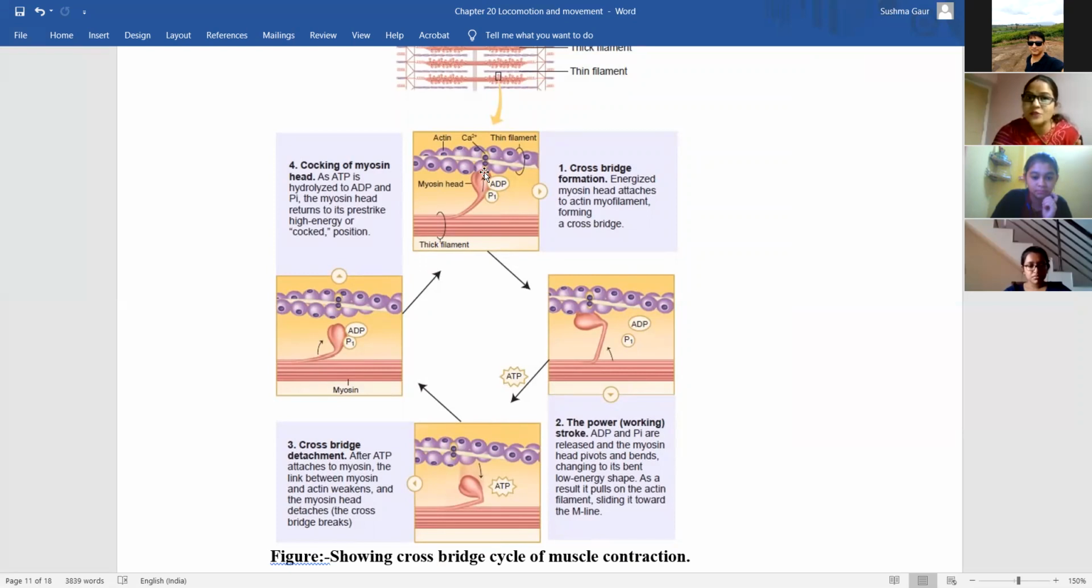So the myosin along with the energy, that is ATP, comes and binds to the actin myofilament, causing a cross bridge. So binding of myosin with actin is known as the cross bridge process. The phenomenon of binding of myosin with actin during muscle contraction is known as cross bridge. So this is the first step of muscle contraction.